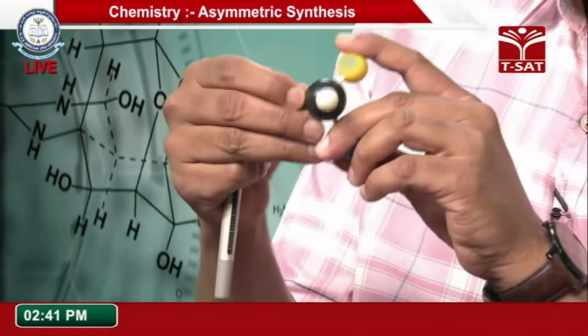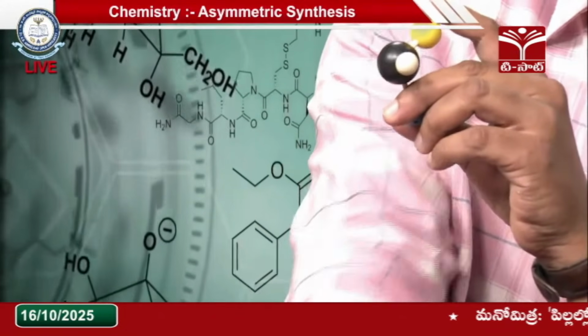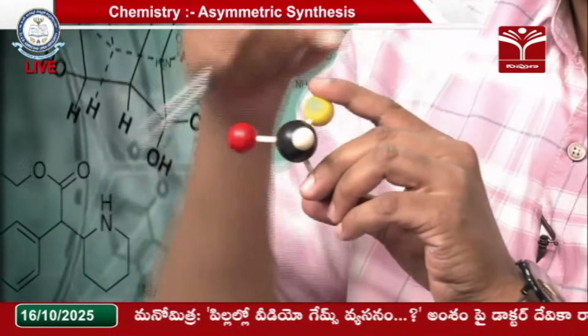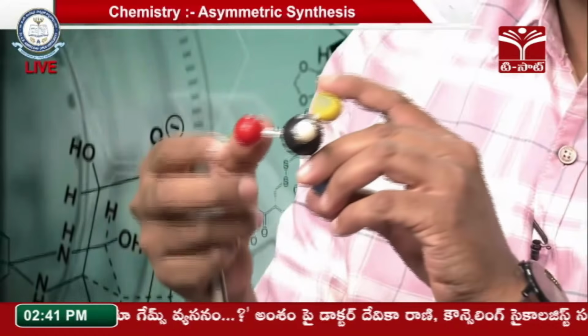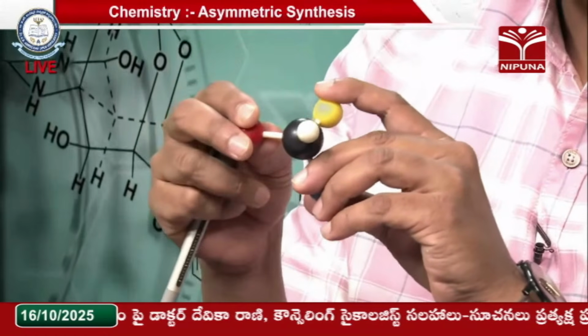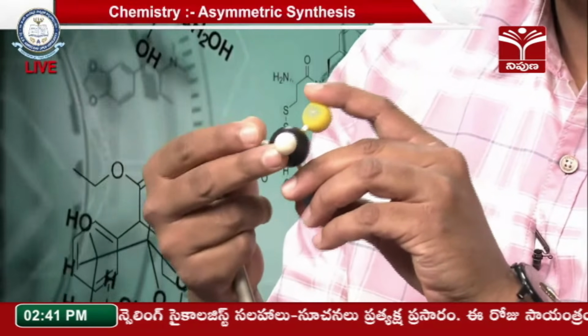So I will replace one of the hydrogen atoms with a deuterium atom. Let us consider that this is our deuterium atom, right? So I have replaced it. Now, after replacing one hydrogen atom with deuterium, I can assign RS nomenclature. Why? The CIP rules suggest that first we check the atomic number. If the atomic number is the same, then we check the atomic masses. Hydrogen and deuterium have different atomic masses.